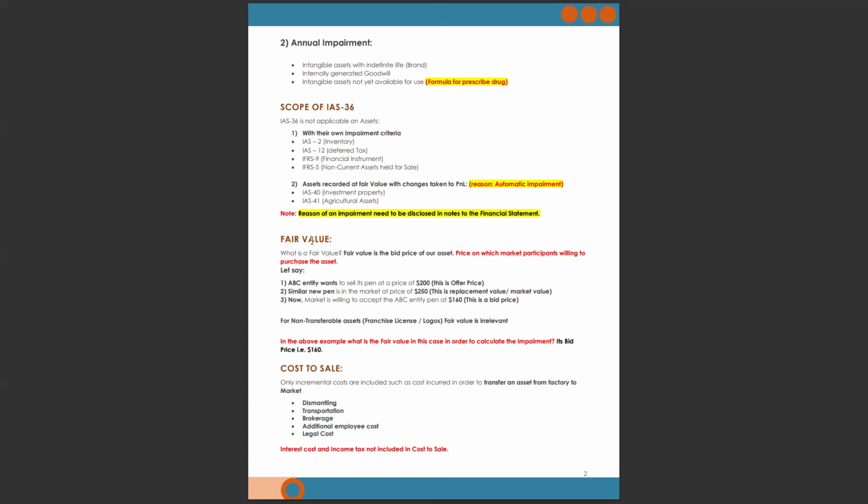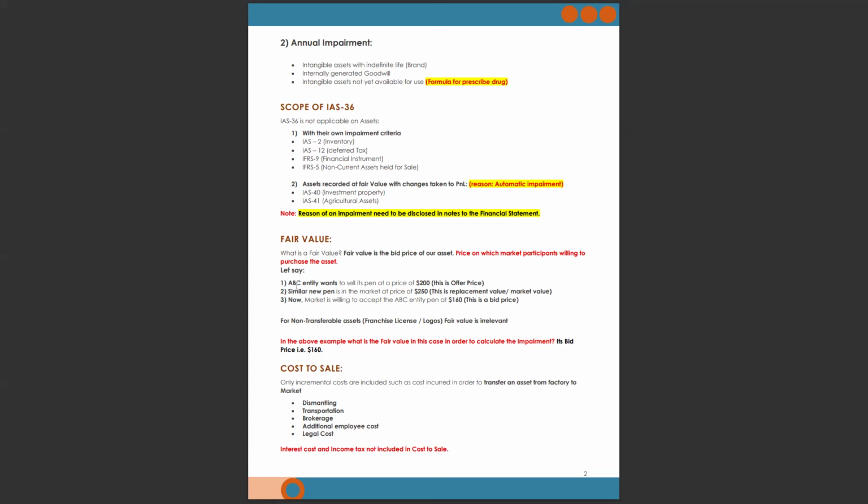Now, read the recoverable amount component, which is fair value. Recoverable amount is the higher of fair value less cost to sell or value in use. Whichever is higher, we will take as the recoverable amount. What is fair value? Fair value is the bid price of our assets, the price at which market participants are willing to purchase the asset.